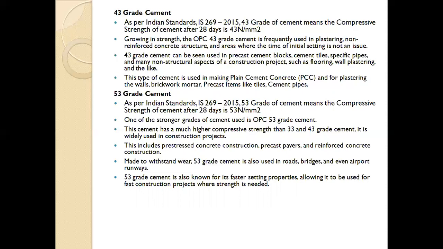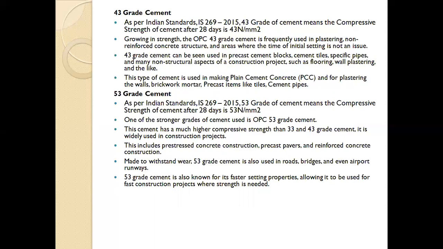43 grade cement is used in precast cement blocks, cement tiles, pipes, and many non-structural aspects of a construction project, such as flooring, wall plastering, and similar works. It is useful for these projects because, due to the low grade, same as 33, it has less heat of hydration, due to which there is less cracking when it is used for plastering work. So it is useful for plastering work and flooring work.